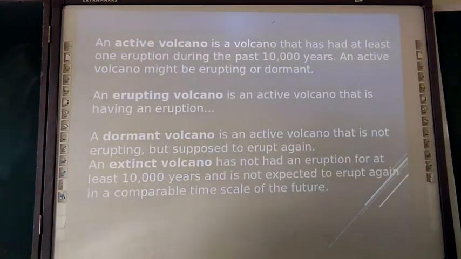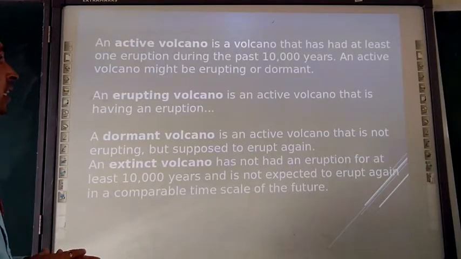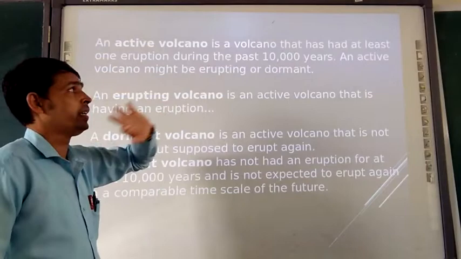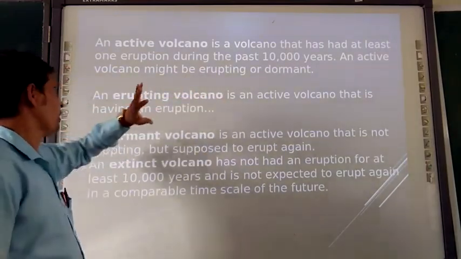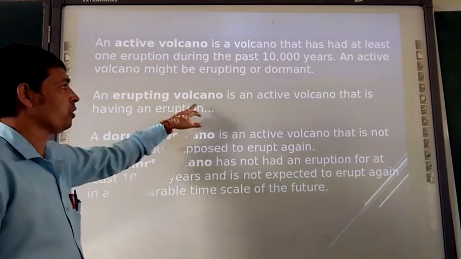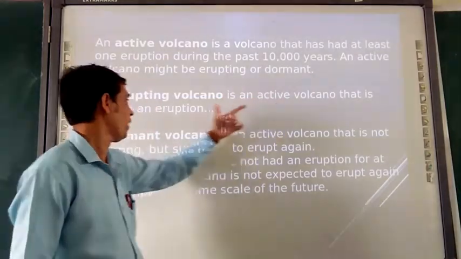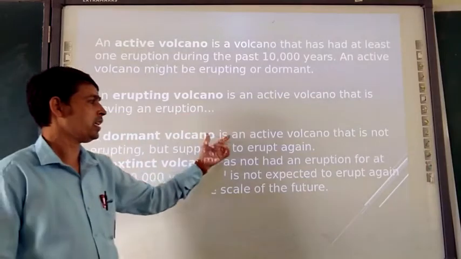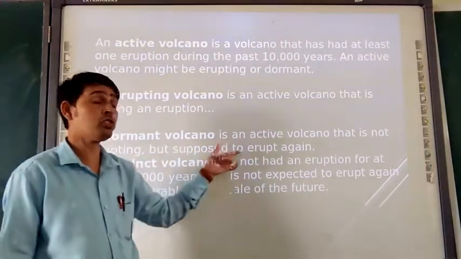So this point is here. An active volcano is a volcano that has erupted at least once during the past 10,000 years. An active volcano might be erupting or dormant. Erupting volcanoes are active volcanoes that are having an eruption. A dormant volcano is an active volcano that is not erupting but is supposed to erupt again.